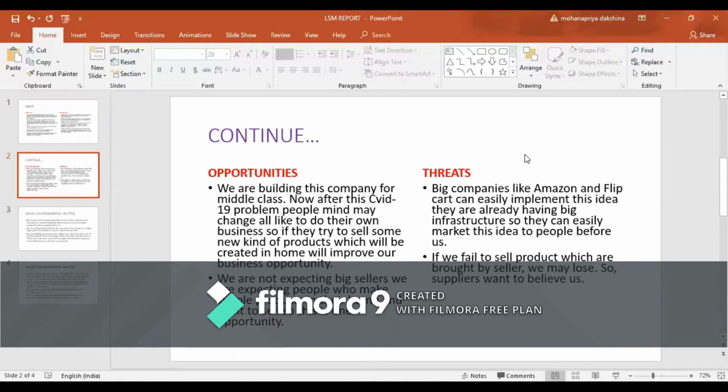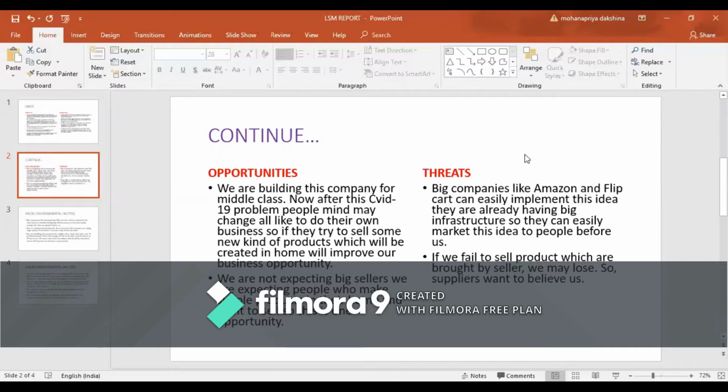Now we are going to see opportunities and threats. Opportunities: now after this COVID-19 problem, people's minds may change to doing their own business. In own business, many ladies are doing handicrafts. This is the best way for us. We are not expecting big sellers. We are expecting people who make simple products in their home and want to sell. So this is one opportunity.